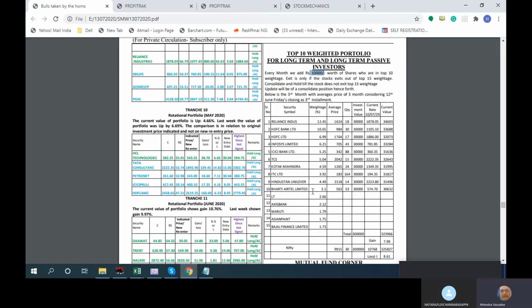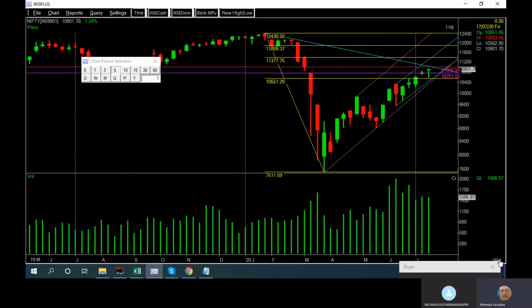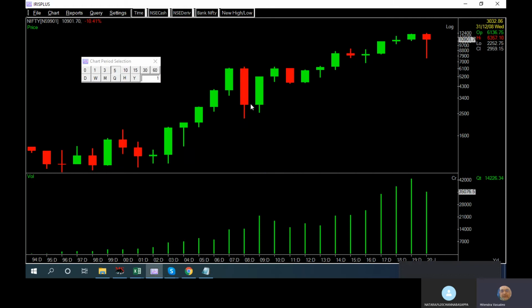The 14 lakhs will at least become, I'm saying conservatively, at least 28 lakhs and more than that. Generally, if you see December 2000, the price of Nifty was 2959, and in January it was about 12,000.